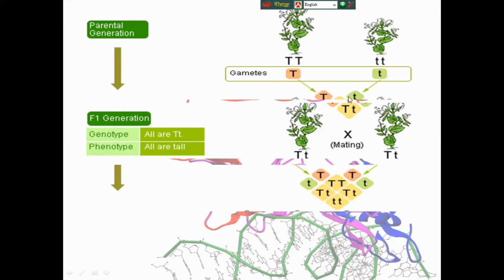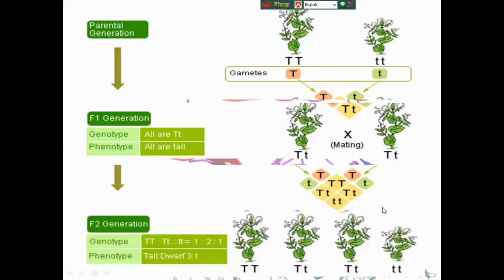Then cross, then you will get a heterozygous plant. But T is the dominant character, so all are tall. Then you can cross between these two, then you will also get three tall and one small. So its ratio is 3:1. You can see this picture.